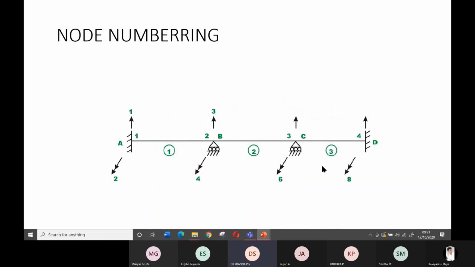So do you have any doubt in the support conditions, fixed support? I will ask the classmates to send the notes to you through WhatsApp. Just note it down, they have taken everything. So fixed support, simple support and roller support, these are the three types of supports available to you.